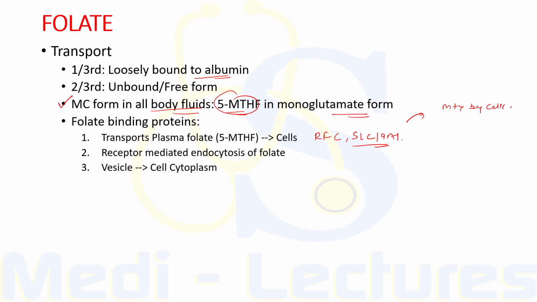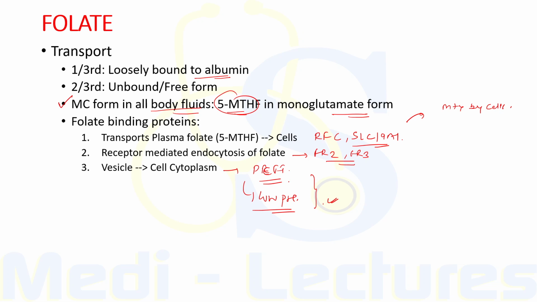The receptor mediated endocytosis of folate occurs with the help of folate receptor 2 and folate receptor 3, which are embedded in the cell membrane. Finally, the transport of folate from vesicles to cell cytoplasm occurs with the help of proton coupled folate transporter, which transports folate at low pH. So this is how folate is transported in our body.